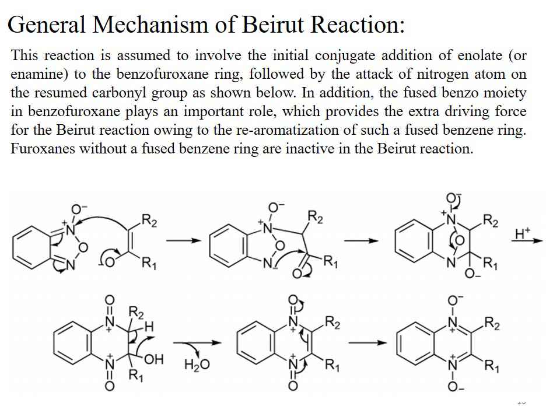The exact mechanism for this reaction is not clear, but it is supposed that the reaction moves forward by following this path, which is shown on this slide. So the fused benzene ring, which is directly bonded and present in the benzofuraxan system, is the main part of the reactant which provides the driving force for the Beirut reaction owing to the re-aromatization of such a fused benzene ring.